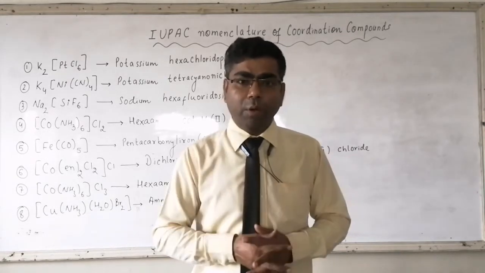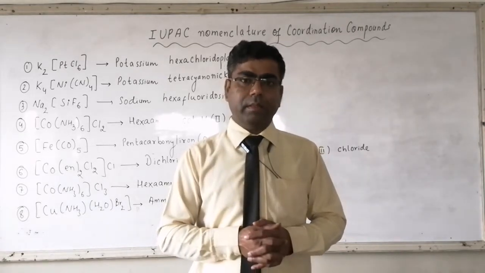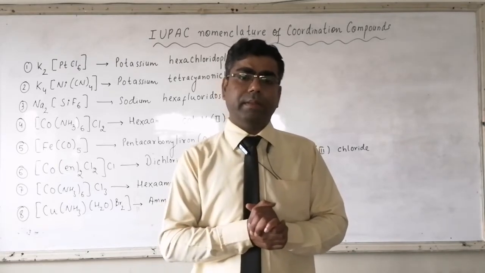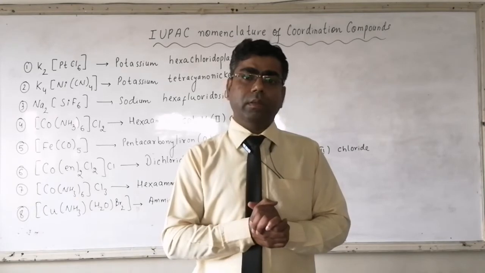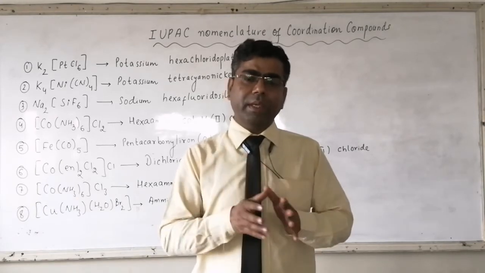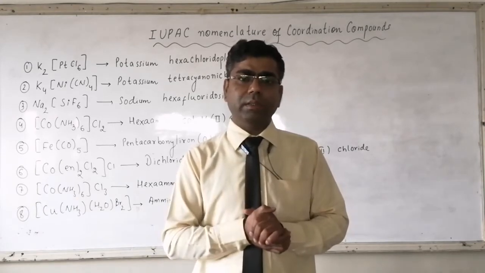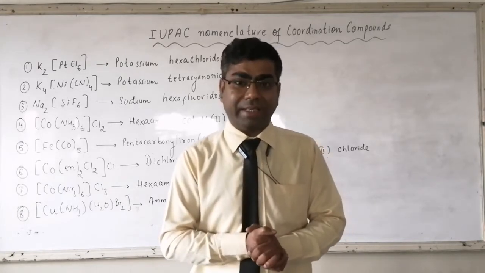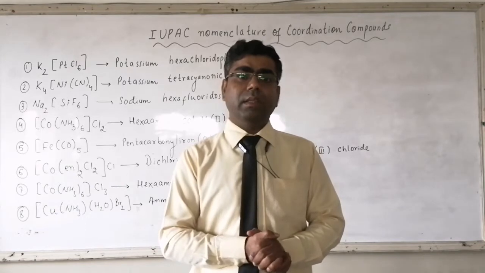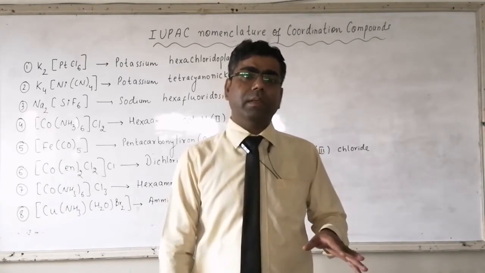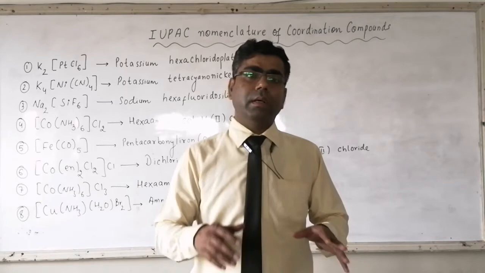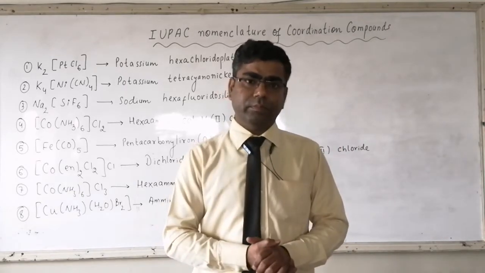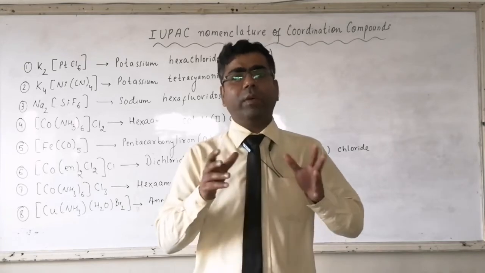Then, about the ligands which are surrounding the central metal atom or central metal ion. While performing nomenclature of ligands associated with the central metal atom or central metal ion, these ligands will be named according to their alphabetical sequence, or we will follow alphabetical order.